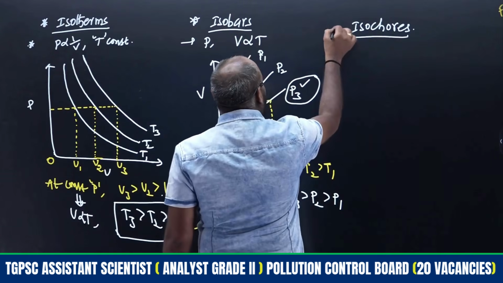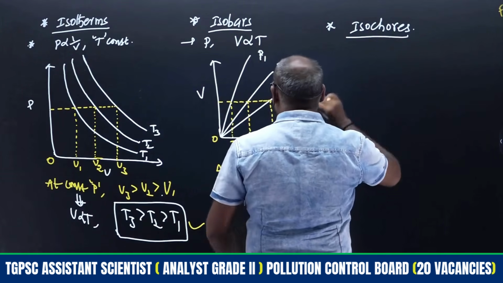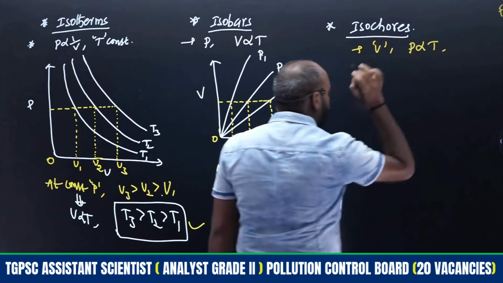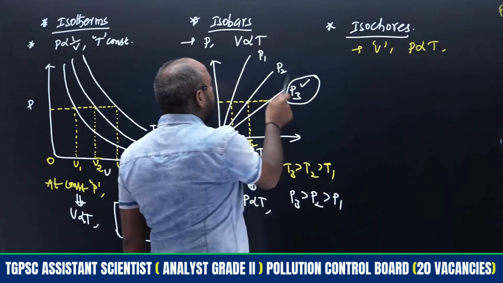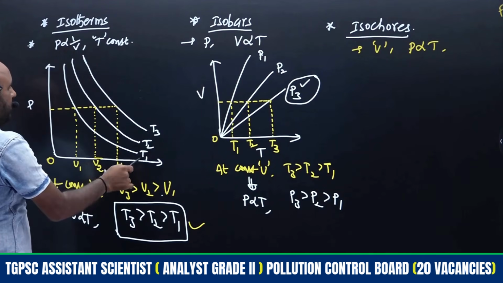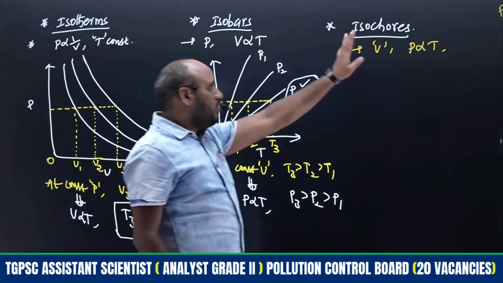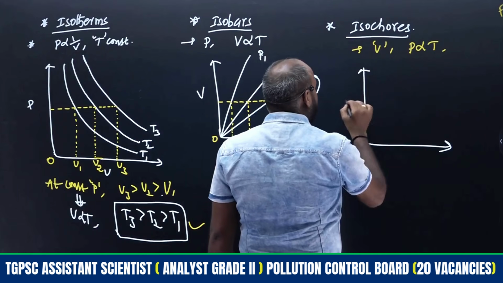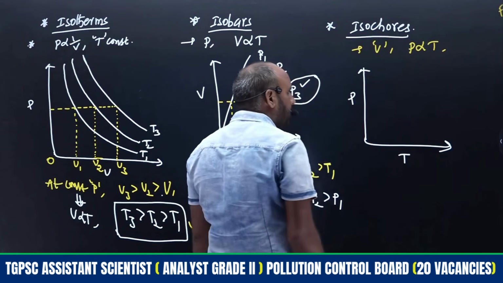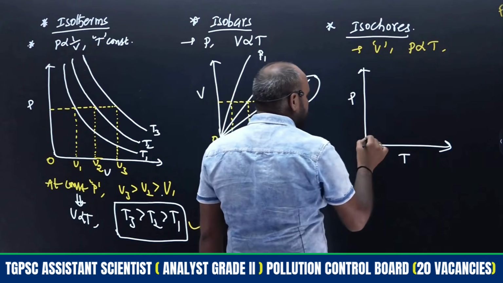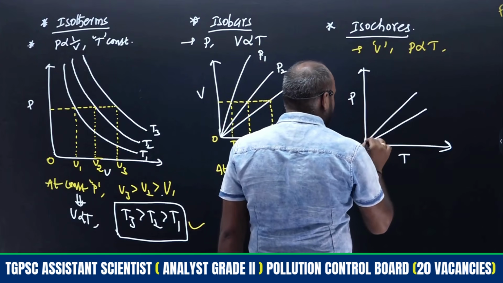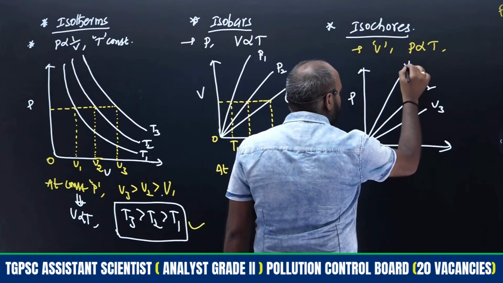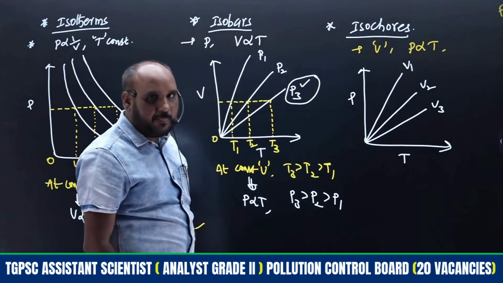So with the help of concept, similar to isochores, what is meant by isochores? At constant volume, pressure is directly proportional to temperature, right? These P1, P2, P3 are isochores. These T1, T2, T3 are isotherms, right? So isochores means V1, V2, V3 we will get. So this is the pressure and temperature plot. Pressure is directly proportional to temperature, therefore we will get 3 lines, right? This is the V1, this is the V2, this is the V3.